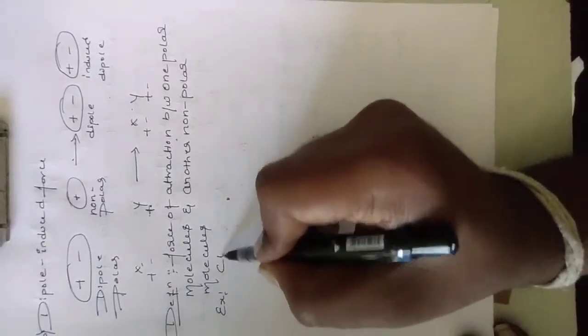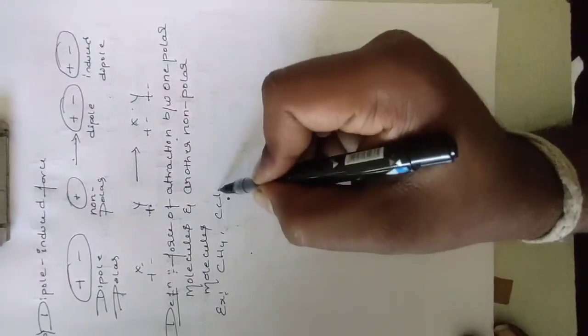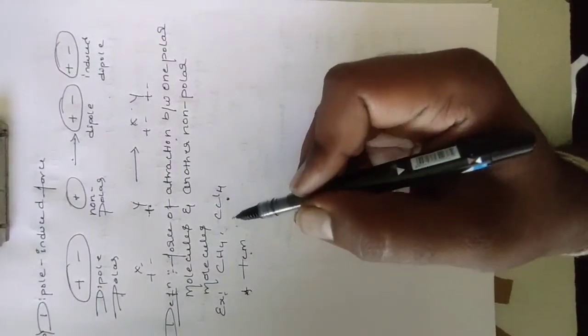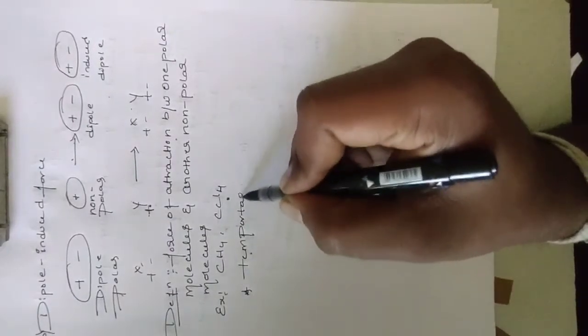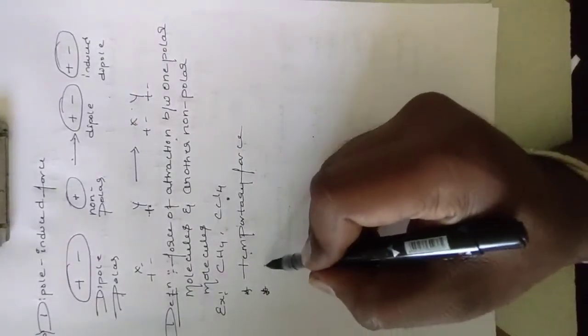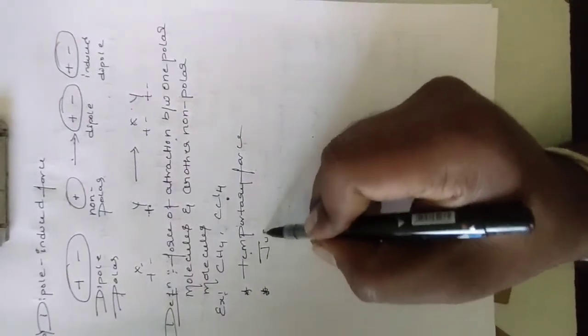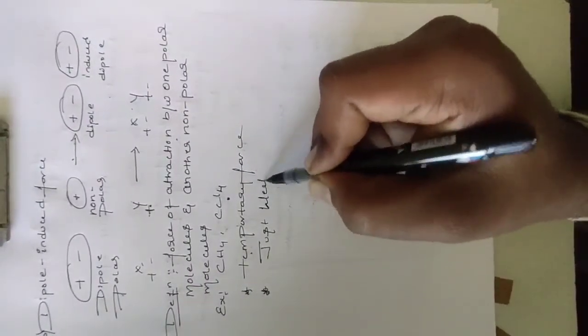Example: methane or carbon tetrachloride. One characteristic: dipole induced force is not permanent, it is temporary force. Another one, it is weak only, not as weak as a dispersive force. It is just weak.